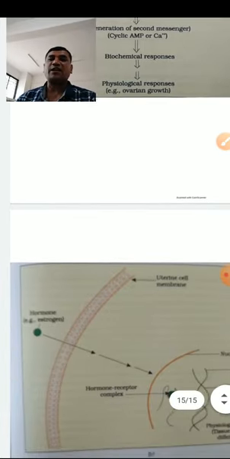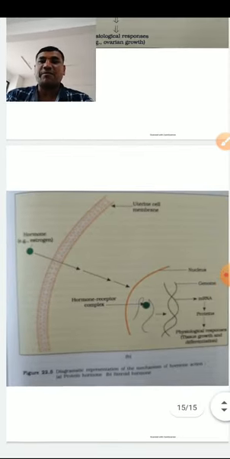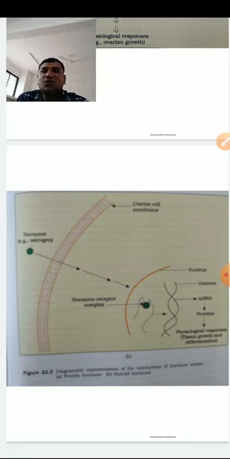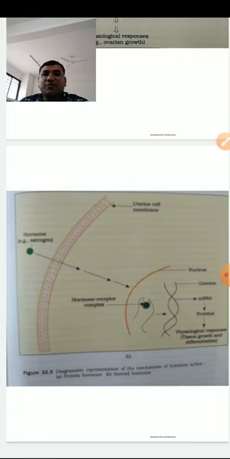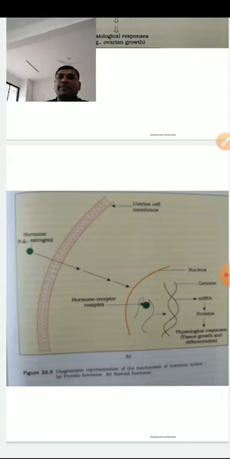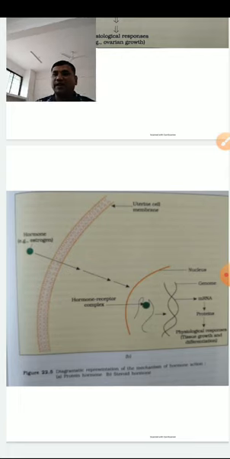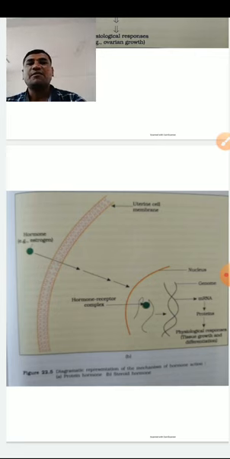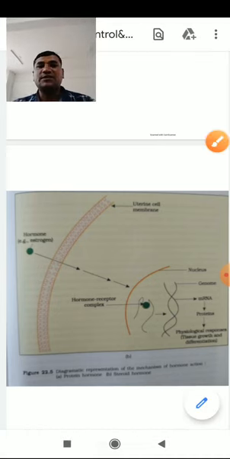But there are certain steroidal hormones which will directly cross the membrane because of their lipophilic nature. They cross the membrane, act on the nucleus, and directly target the genome activity of the nucleus. Most of the steroidal hormones act directly as the primary messenger themselves. So this type of mechanism is called the primary messenger mechanism.